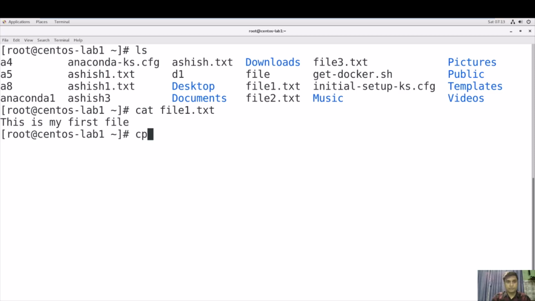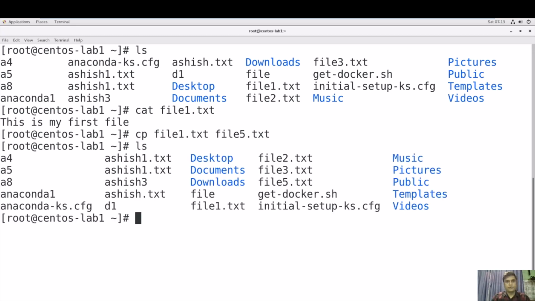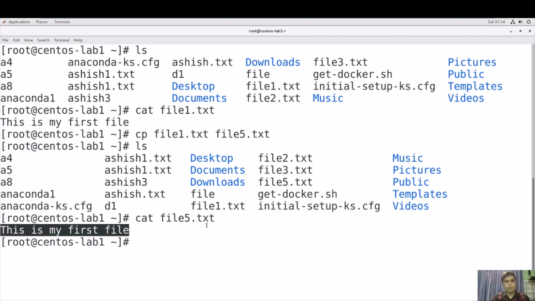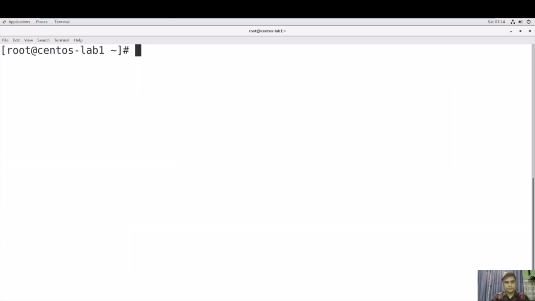So what I will do, I will write cp file1.txt, then file3.txt, right? No, file3 is already there, so I will write file5.txt. Now see, we have file5.txt, right? If you want to see file5.txt, see the file, this content has been copied into this file5.txt.